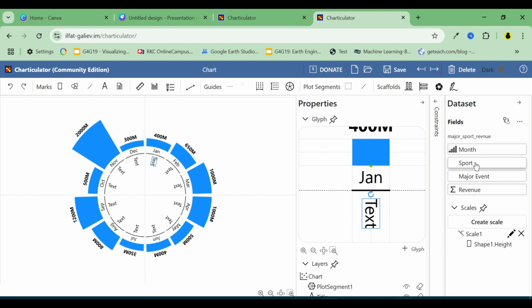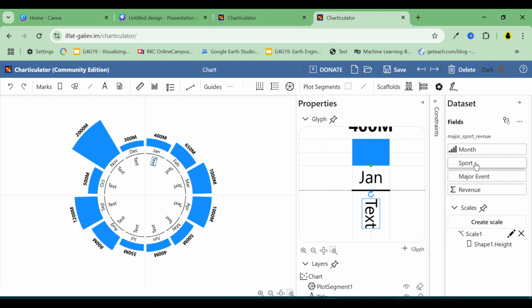Next, drag the sport field into the text box and let's format it a bit to make it more visually appealing.